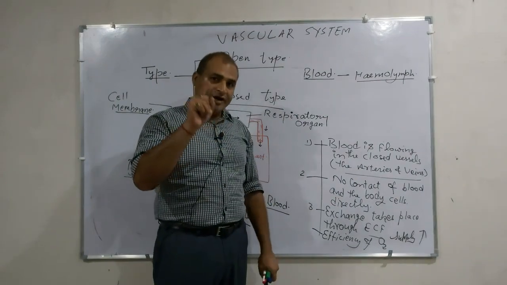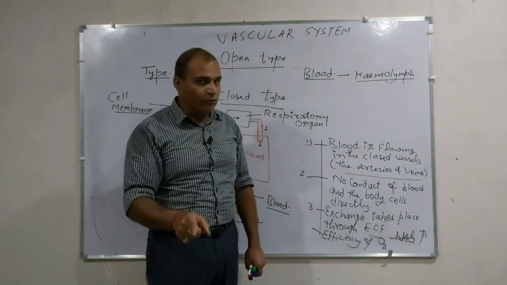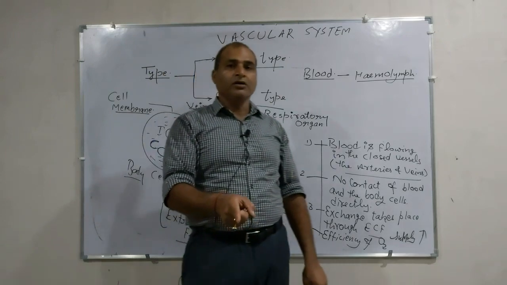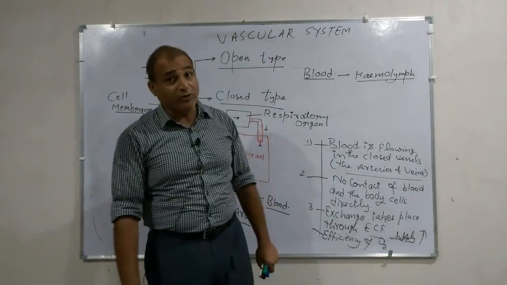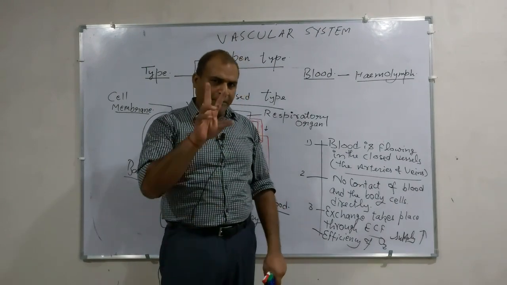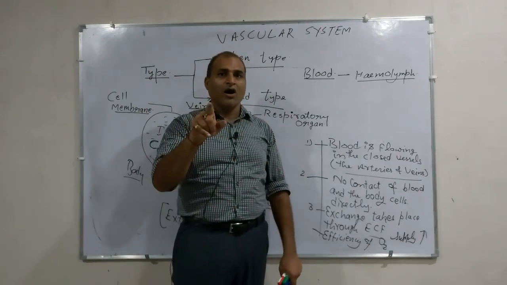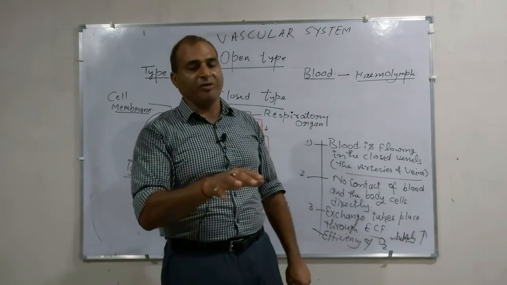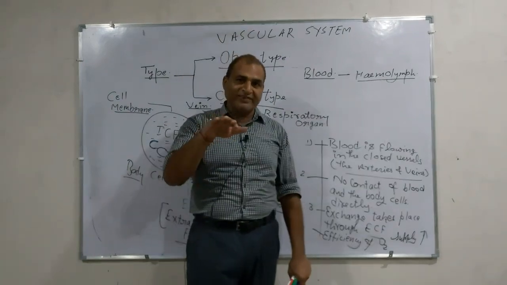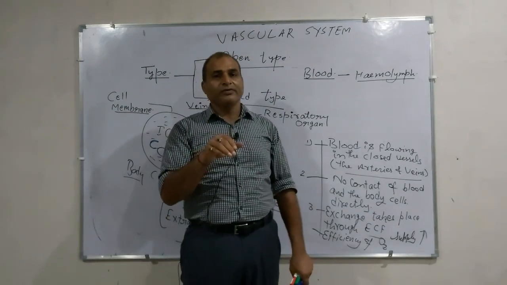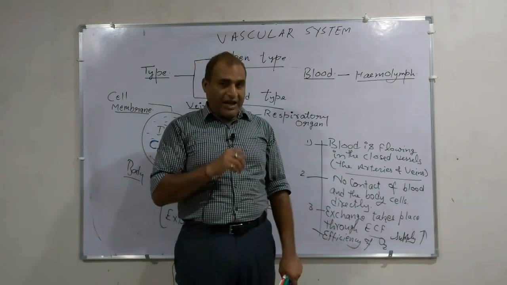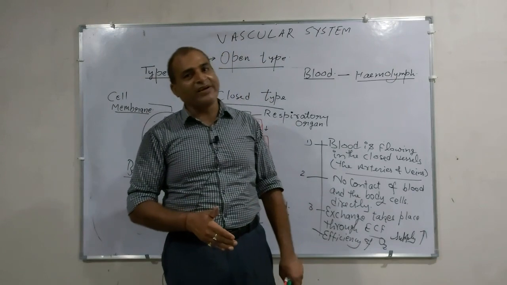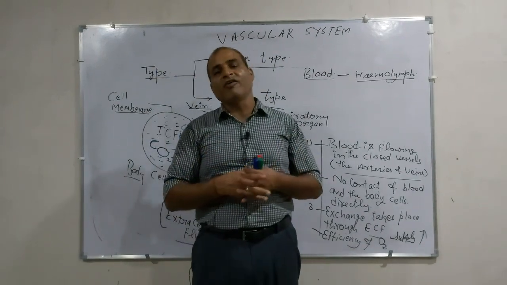Anywhere where the closed blood vascular system is found, there is separation between the oxygenated and deoxygenated blood, with few exceptions like in amphibians, where partial mixing of oxygenated and deoxygenated blood takes place. Pure and impure blood mix partially in case of reptiles and amphibians. As you go to higher cases like birds and mammals, double circulation is found.